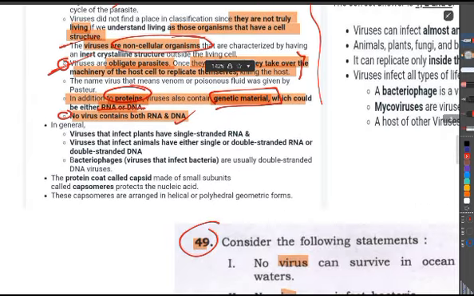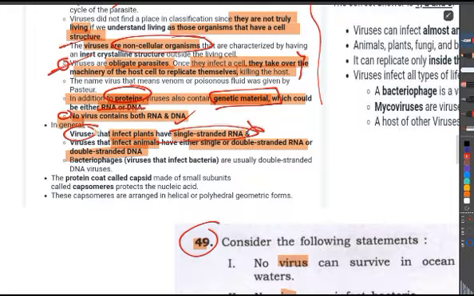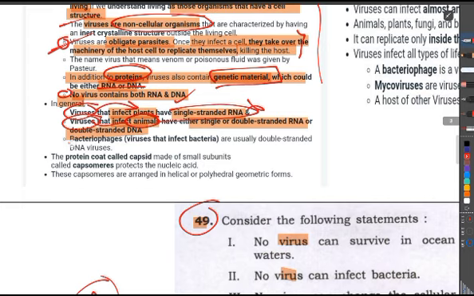Now, in general, viruses that infect plants have single stranded RNA. You don't need to memorize that, just have common awareness. Viruses that infect animals have either single or double stranded genetic material, so you need to learn that as well. But just understand that viruses can infect plants and animals. And bacteriophages are viruses that infect bacteria.